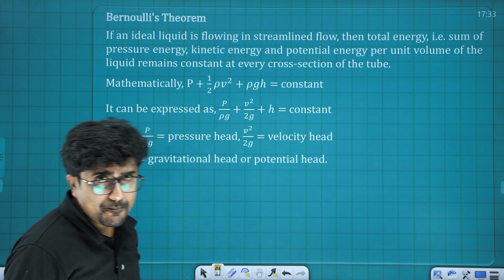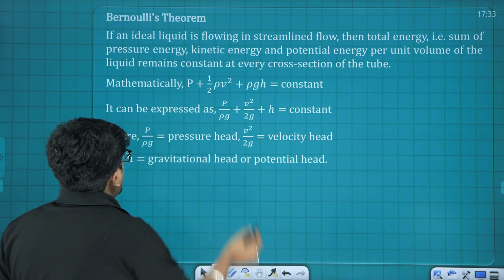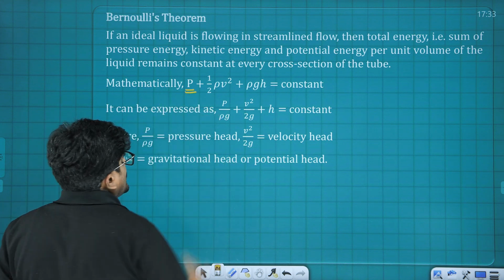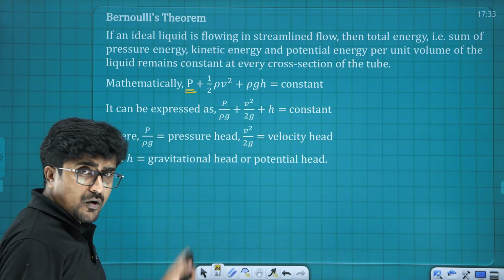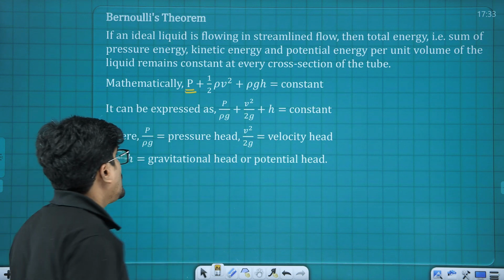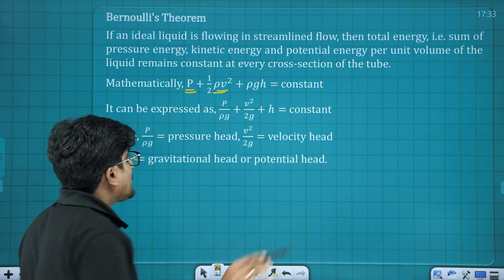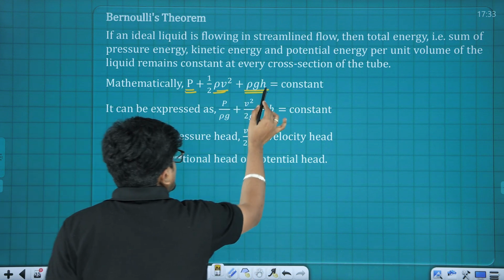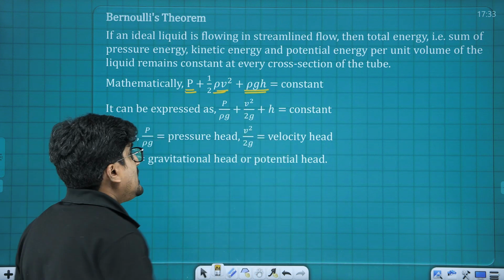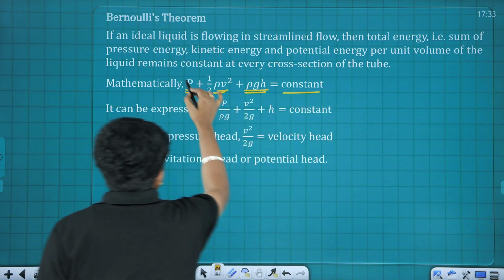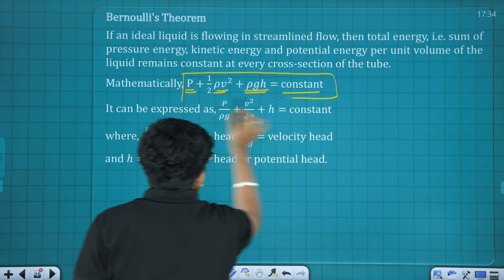Next is Bernoulli's theorem. Bernoulli's theorem says the pressure energy per unit volume plus kinetic energy per unit volume plus potential energy per unit volume is always a constant, and this particular relation is known as what? Bernoulli's theorem.